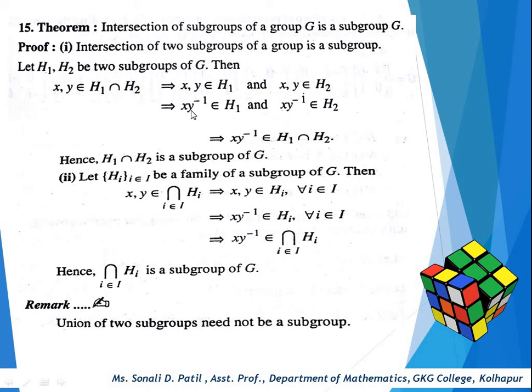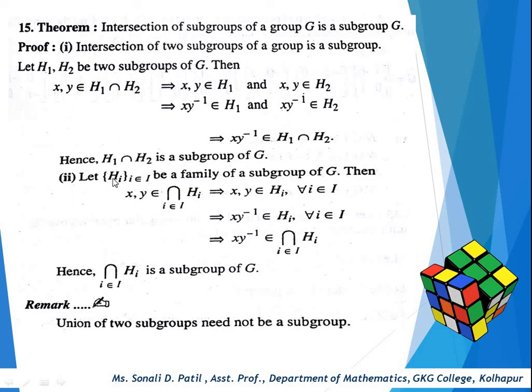And so this implies that now here we can use the theorem: a, b belong to H implies that ab inverse belongs to H. So by using this theorem we can write xy inverse belongs to H1 and xy inverse belongs to H2. So this implies that xy inverse belongs to H1 intersection H2. So hence H1 intersection H2 is a subgroup of G.